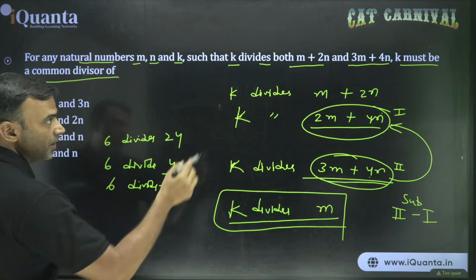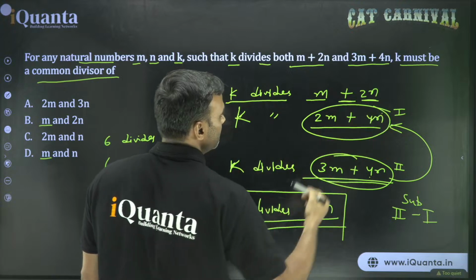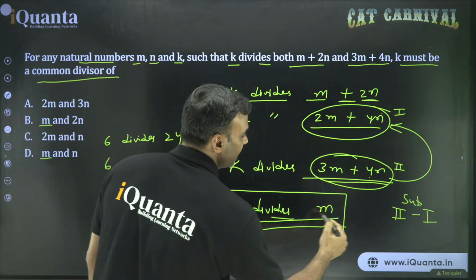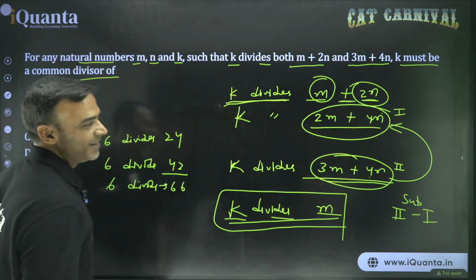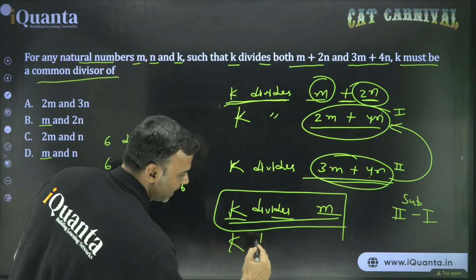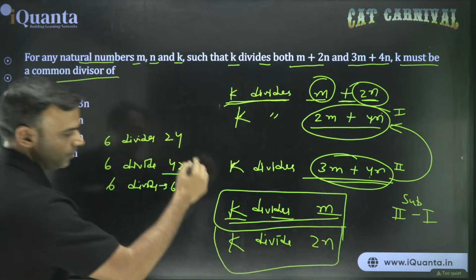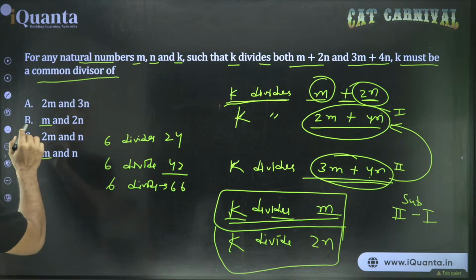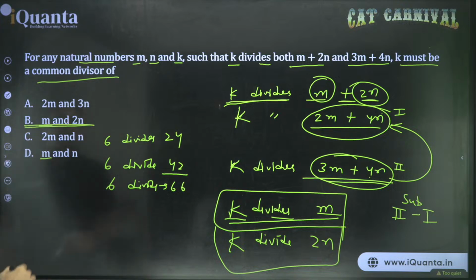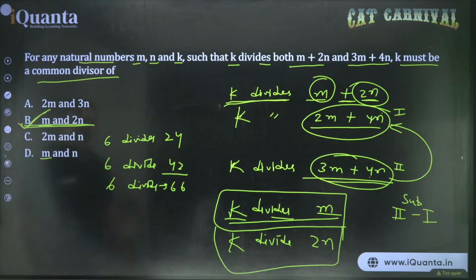Yes. Here it is already given that k divides m plus 2n. We have the information k divides m. What does that mean? k must also divide 2n. So from there we can say that k divides 2n also. Okay. So if you look at the options, option B is the most suitable one, right? k divides m and 2n both. So option B is the correct answer.